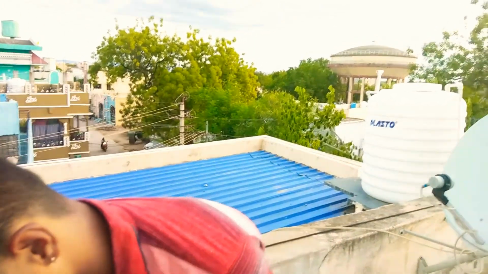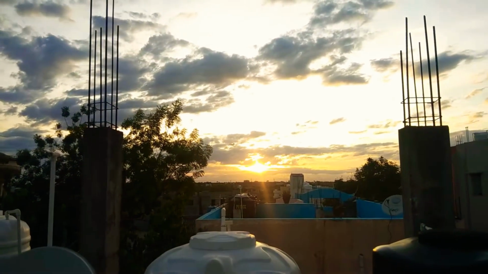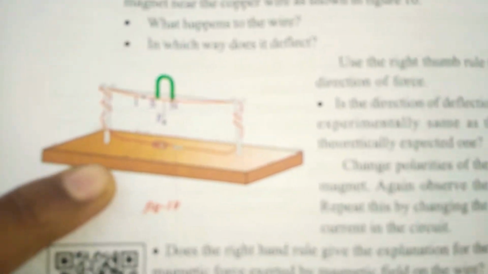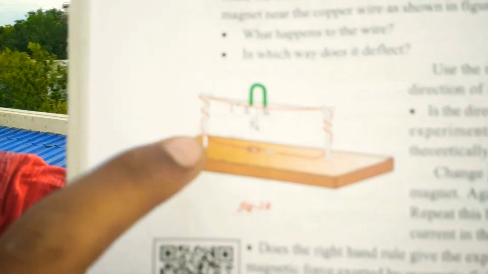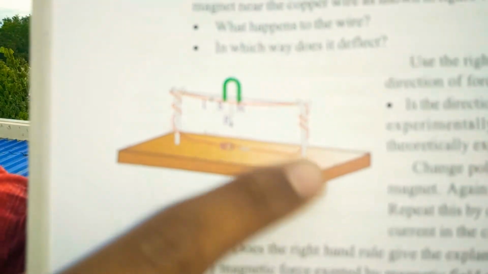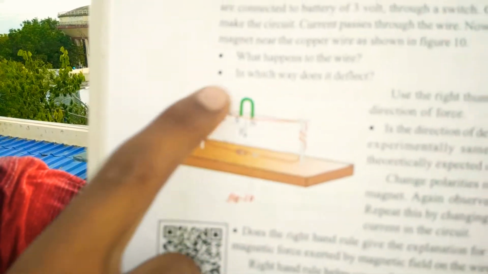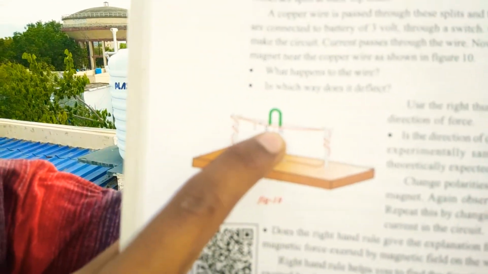Now I want to say one important topic in this chapter. The important experiment: first of all we have to take one V-shaped stand. I will show the picture of that experiment once again. This is the picture of that experiment. In this experiment we take two V-shaped stands, one metal wire, and one U-shaped magnet, a horseshoe magnet.